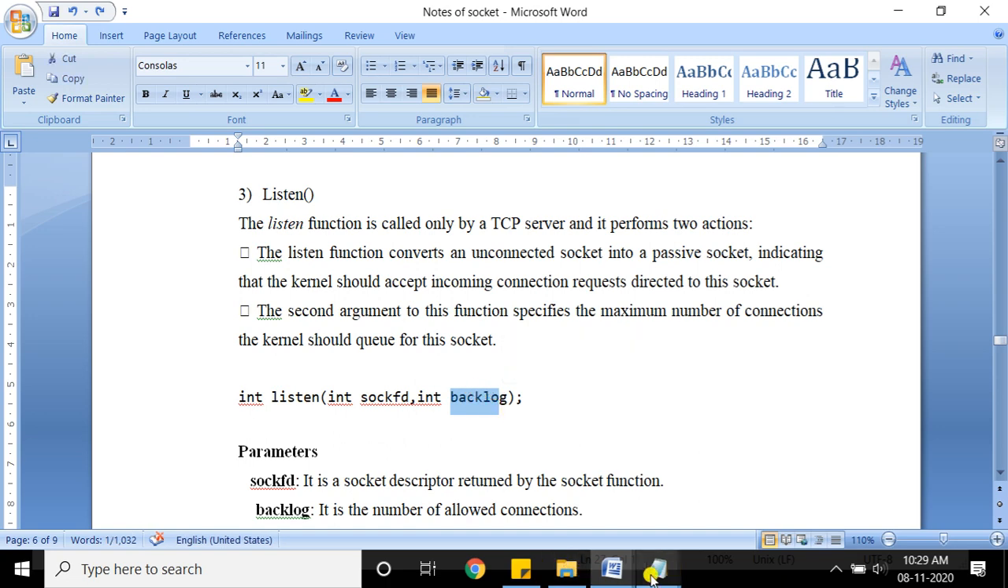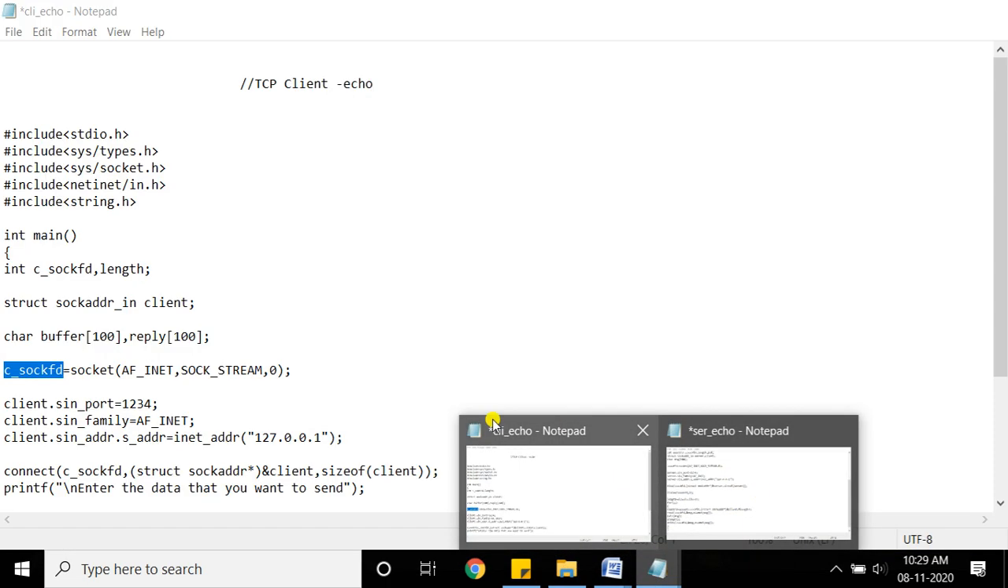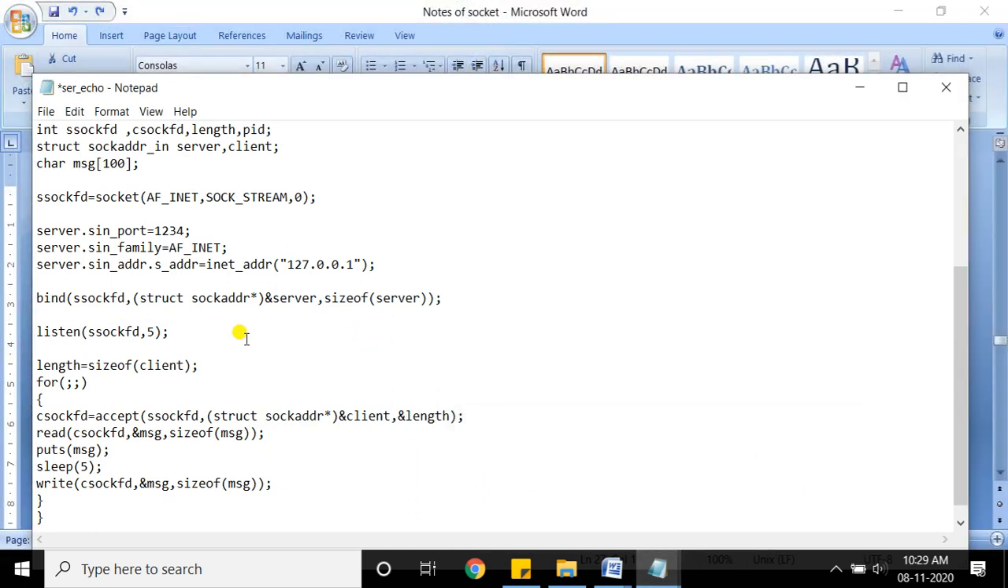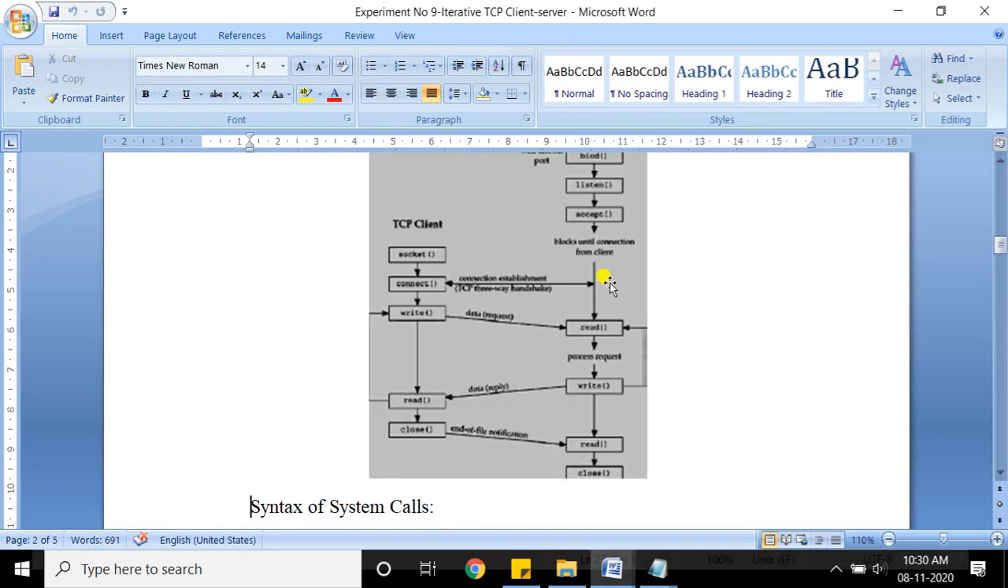Now I'll go back into the server process, and if you look at the program, here it is taking two parameters. The first is the descriptor which is written by the socket system call. Look at here, it is a descriptor which is written by the socket system call, and I need to give a number here, any number you can give. It means how many connection requests will be held in the queue. You can write any value here. After that, the next system call is the accept system call.